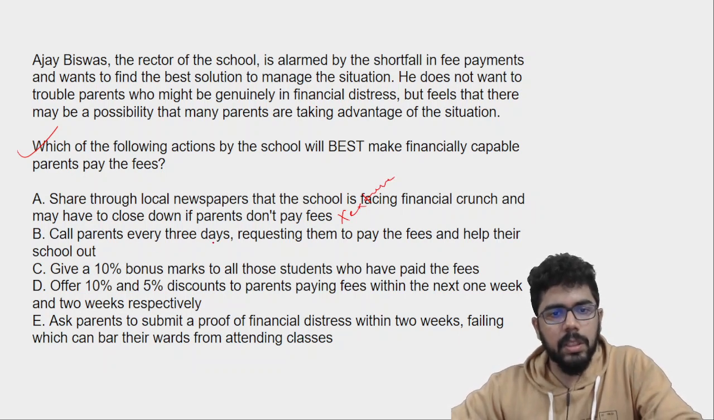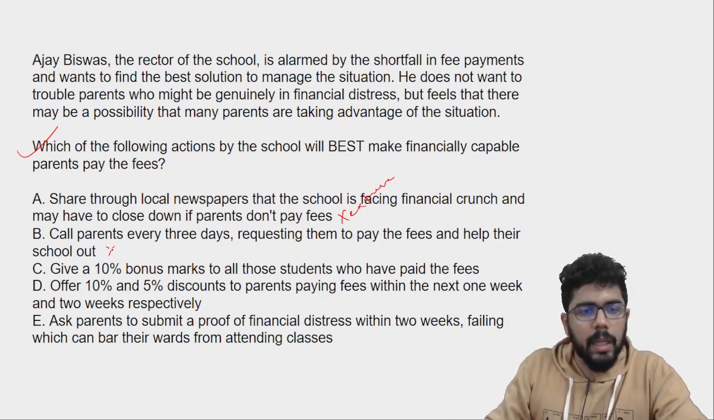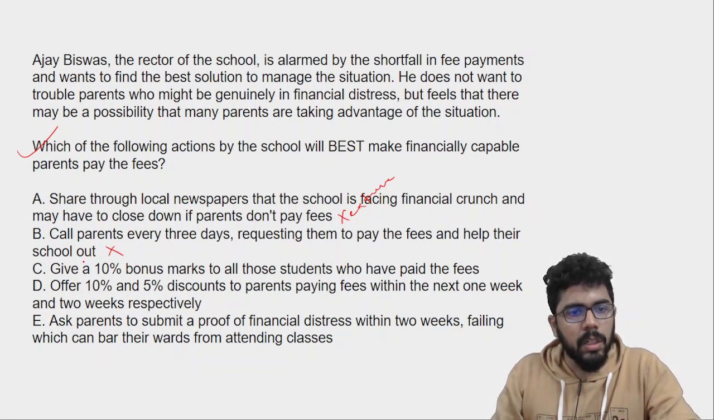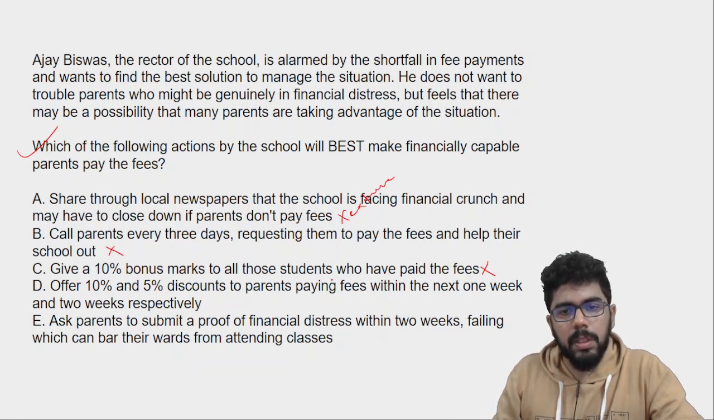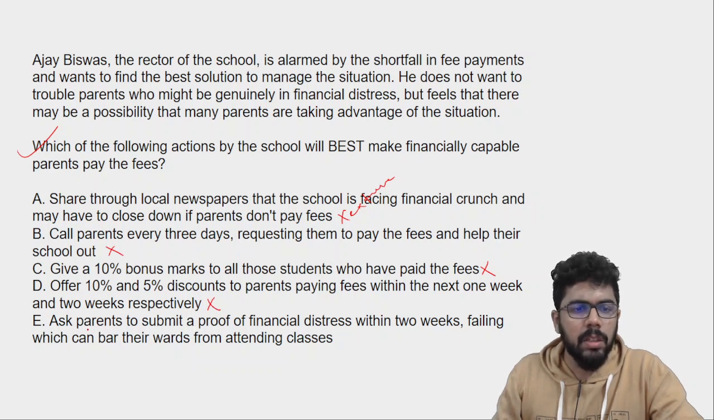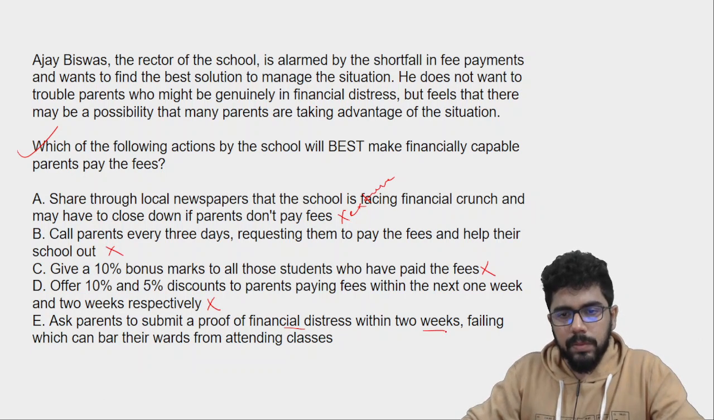Call parents every 3 days requesting. So this is harassing. Again, extreme action. Give a 10% bonus mark to all those. Again, completely out of the way. Offer 10%, 5% discounts to parents paying the fees within the next 1 week and 2 weeks respectively. Again, doesn't make sense. Ask parents to submit a proof of financial distress within 2 weeks, failing which can bar their wards from attending classes.